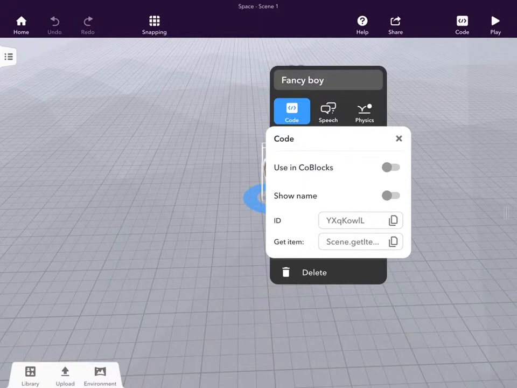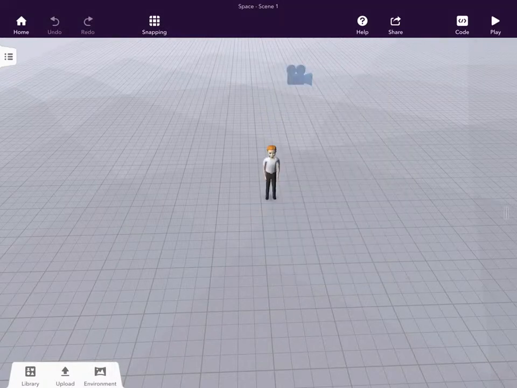You should see this screen. Press use in CoBlocks and it should turn blue over here. Now that it turned blue, go ahead and tap using code. So press using code.